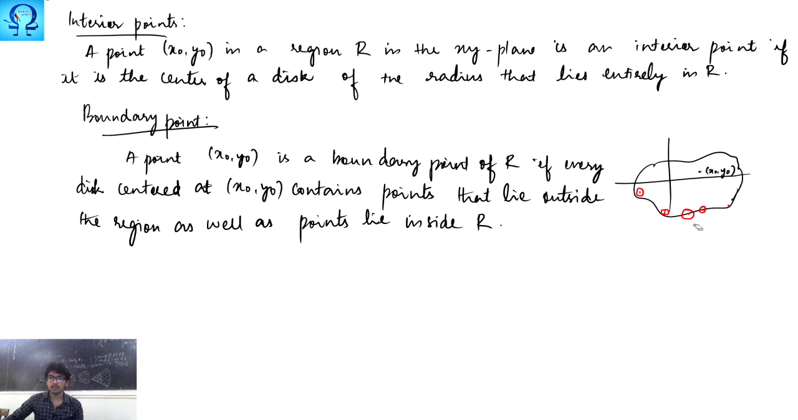So boundary point means all the disks. We are talking about all the disks. Interior point means at least one disk. This is the main difference.